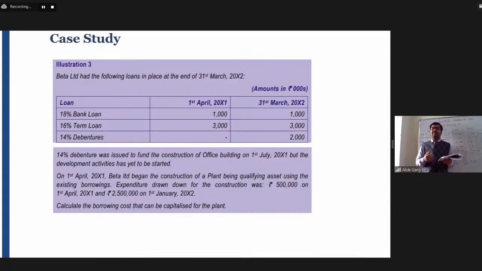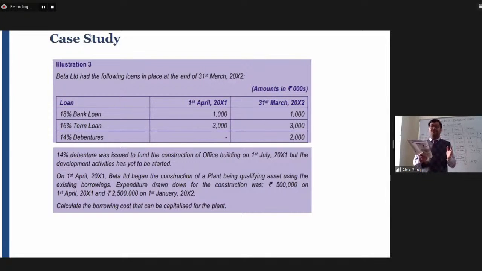For example, the company was constructing a factory, and it took around 4 years to construct the factory, and the company has taken a loan. When the company started the construction, it took a loan, but after 1 year the company repaid the loan.